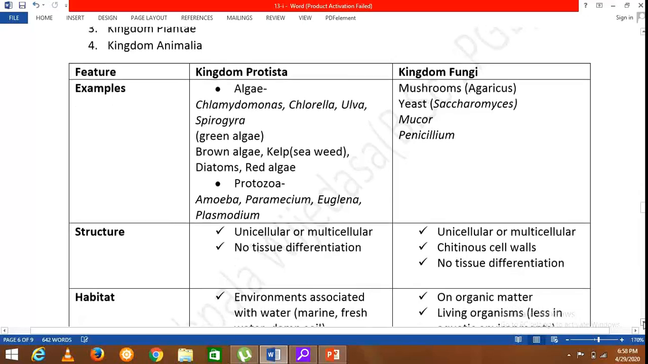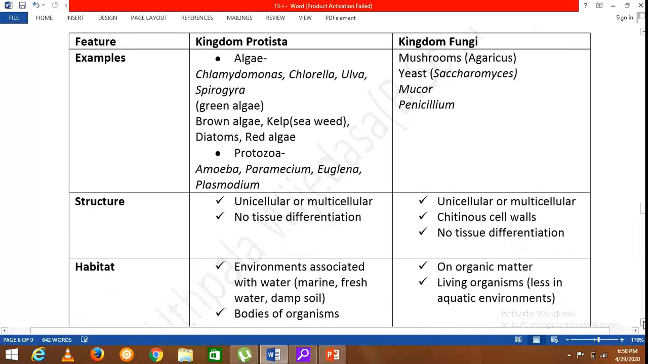Then we'll move on to the habitats of these two groups. Kingdom Protista inhabit environments associated with water. When we say water, it may be either marine, fresh water, or damp soil, wet soil. Then they live in and on the bodies of other organisms as well, because there are certain parasites as well.